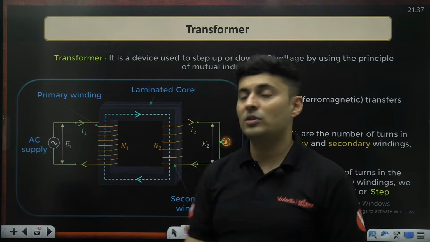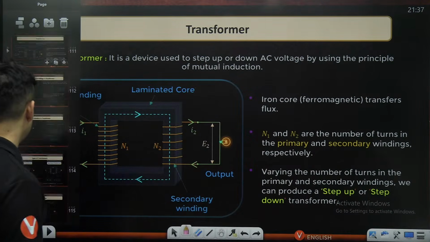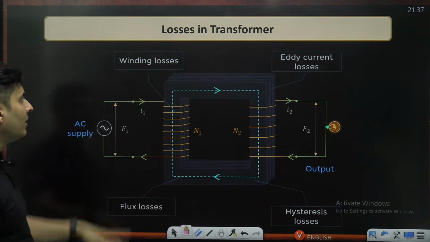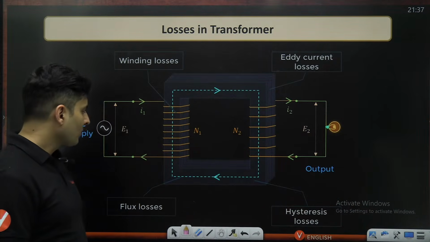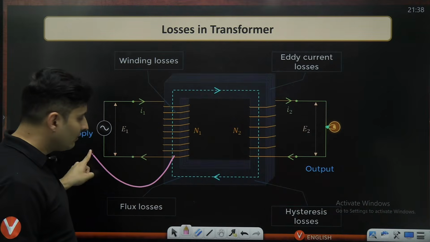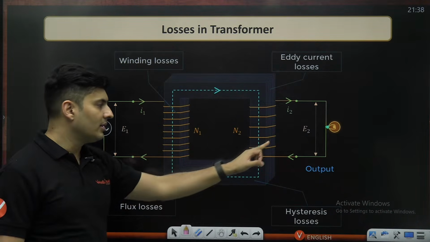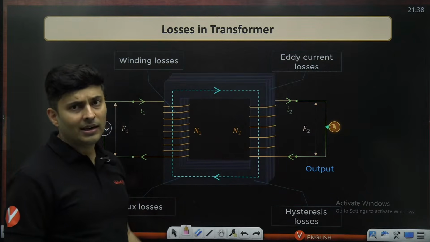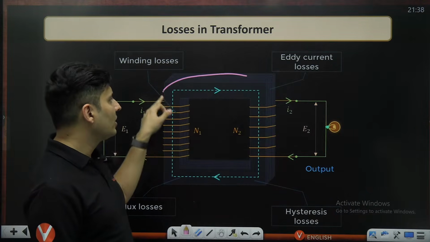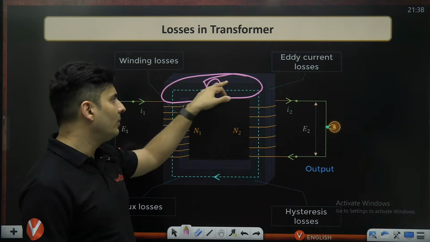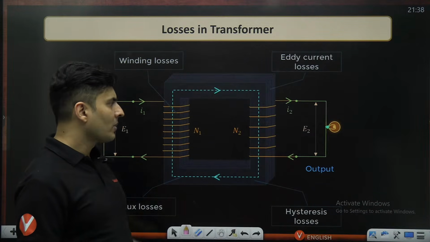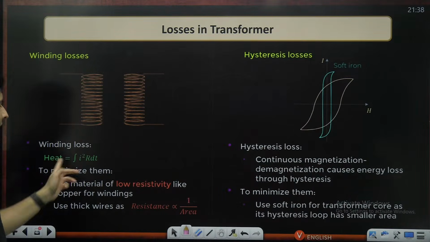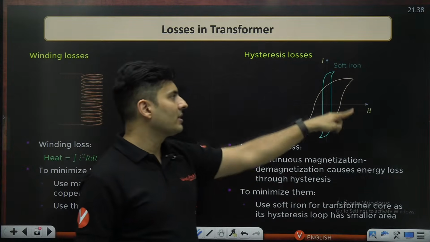So there are four kinds of losses which you generally encounter inside a transformer. The loss due to the windings, then the flux loss where the magnetic field goes away, not in the secondary coil. Third, hysteresis loss because of the ferromagnetic nature, and eddy current loss because of current loops being formed throughout that conductor. These are the four losses that you encounter. Okay, winding loss I squared R, hysteresis loop loss.